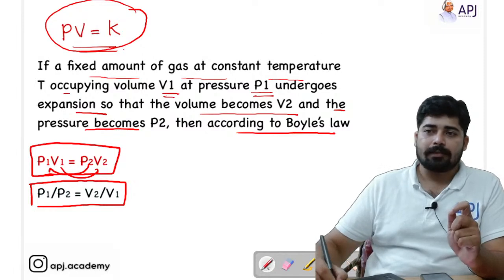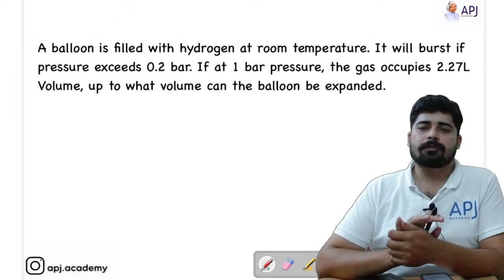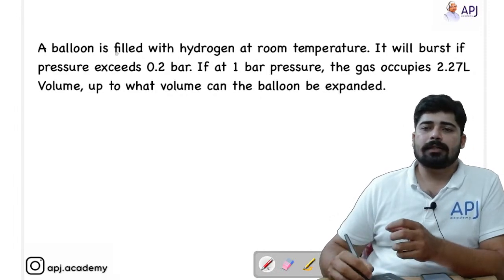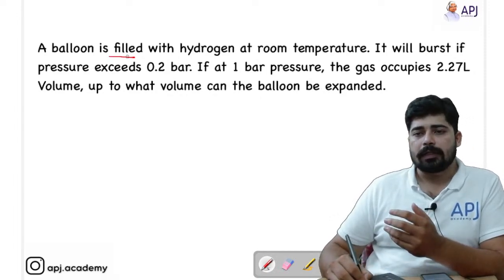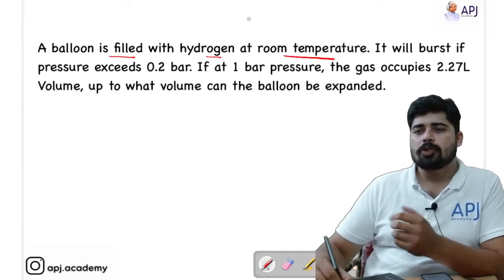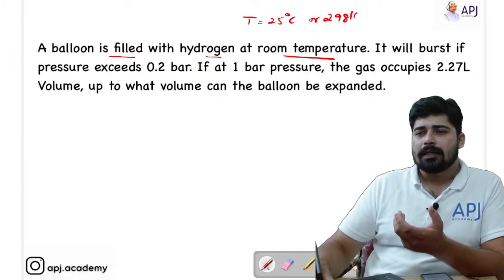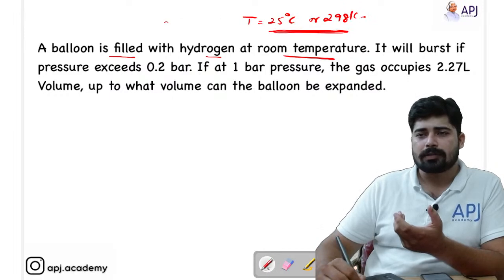If that is clear, then we are going into the next question from this topic. You can read it. A balloon is filled with hydrogen at room temperature. Room temperature in chemistry, we normally take as 25 degrees Celsius, or 298 Kelvin. That means the temperature is constant here.